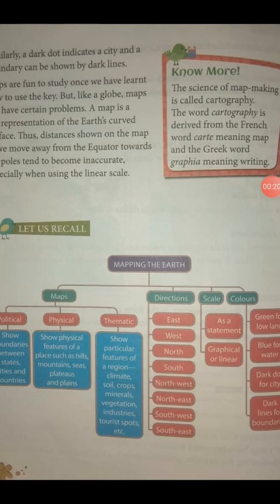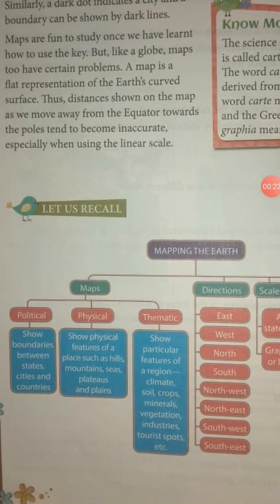Here you can see whatever we have previously read in the starting of the chapter, in the middle of the chapter, and the ending. Main topics are given here. You can see the title of the chapter on the top in violet color, in a rectangular box: Mapping the Earth. Then maps are given here. Then you can see the three types of maps: political, physical and thematic map.